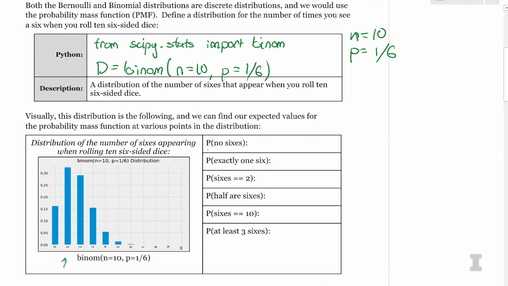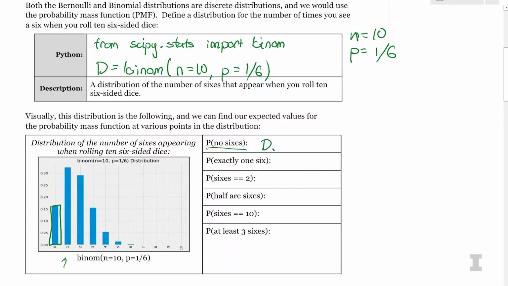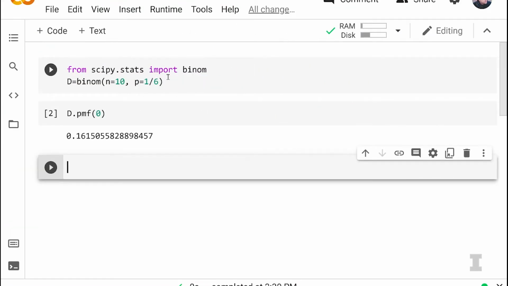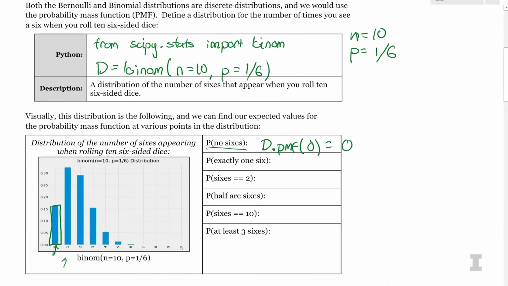So I want to know the probability of getting no 6s. We've actually done a calculation like this mathematically. Yes. But now this is represented in the histogram as the size of this particular bar, the bar of 0 6s. So this is where the probability mass function, how much mass is in this bar, is going to help us out. So I'm going to do d.pmf of the value 0. And we get 0.16.